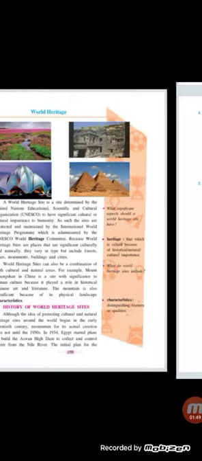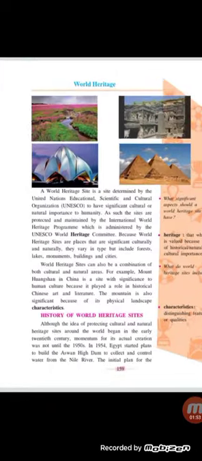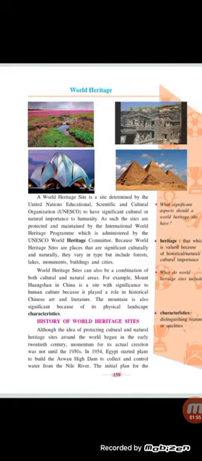Okay, now we will move towards the lesson, that is World Heritage. Before I start, let me tell you students, this lesson is an article. It is an article about World Heritage Sites. It tells us how they are chosen and what the criteria for the choice are. Okay, as I told you, what do you mean by heritage? See, the meaning is given in the textbook.